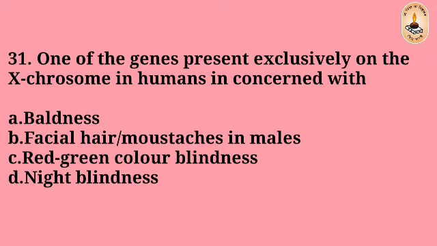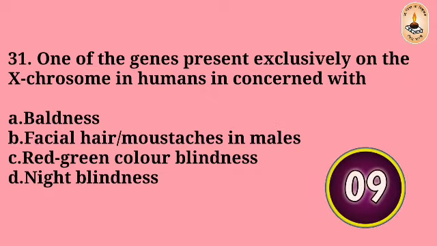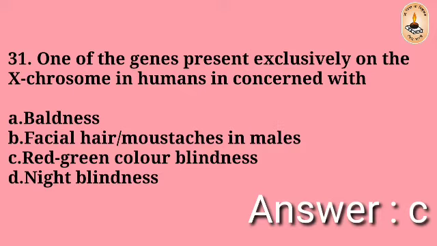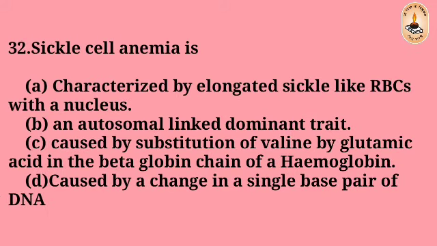Tetraploid. Question number 31. One of the genes present exclusively on the X chromosome in humans is concerned with baldness, facial hair, moustache in males, red-green color blindness, night blindness. The right answer is C, red-green color blindness.